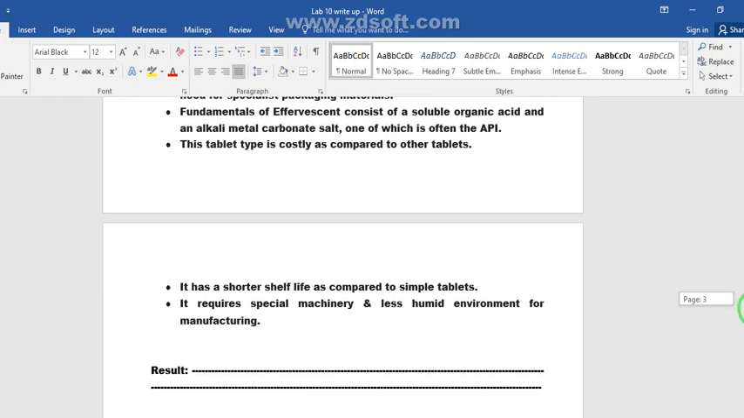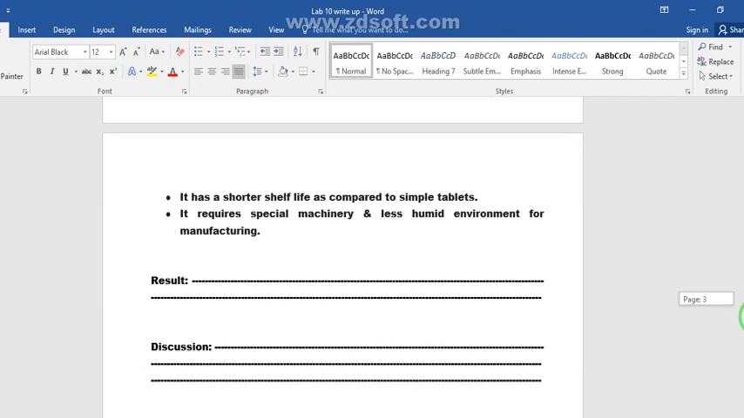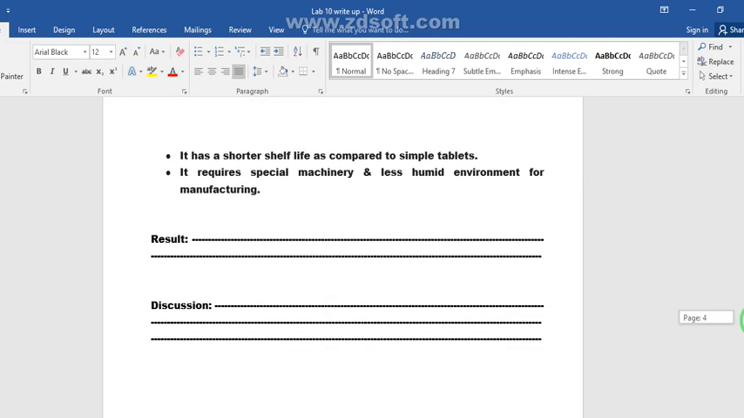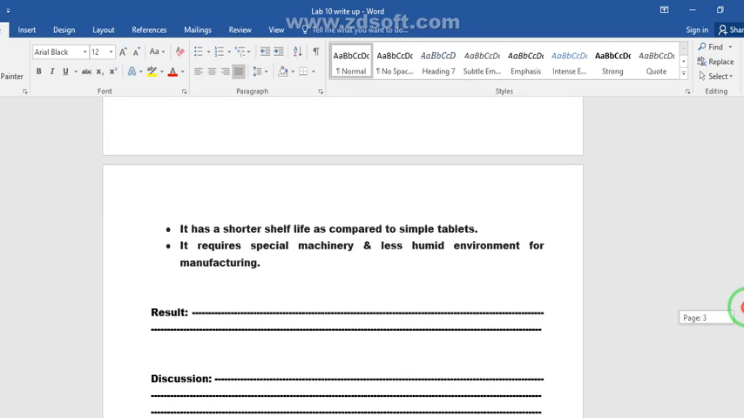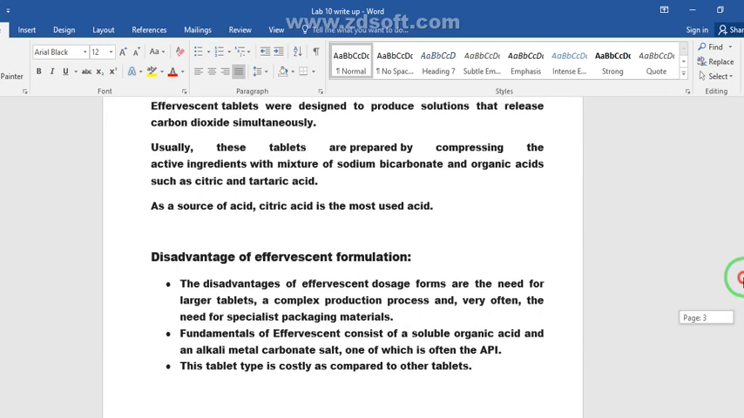This tablet type is costly compared to normal tablets, and it has a shorter shelf life compared to simple tablets. It requires special machinery and a less humid environment for manufacturing. So this is all about the pros and cons of effervescent tablets.